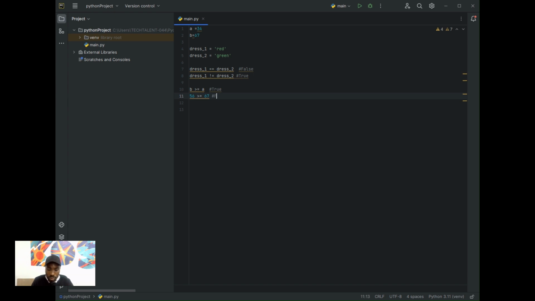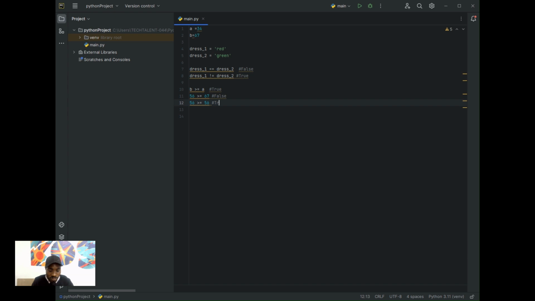Because 56 is less than, not greater than 67, and 56 is not equal to 67. But what if I have 56 greater than or equal to 56? Yes, it returns a true for me.